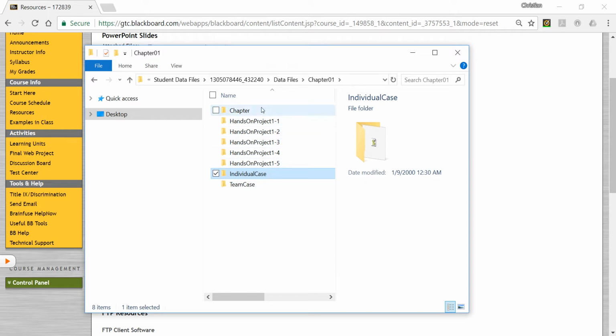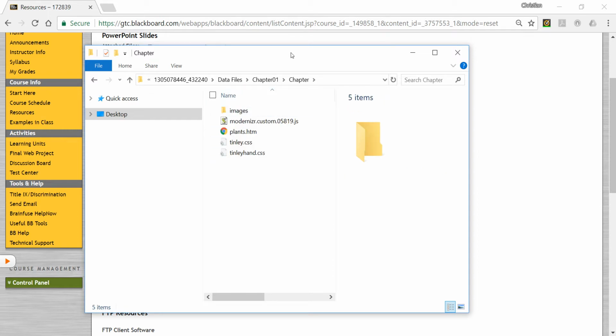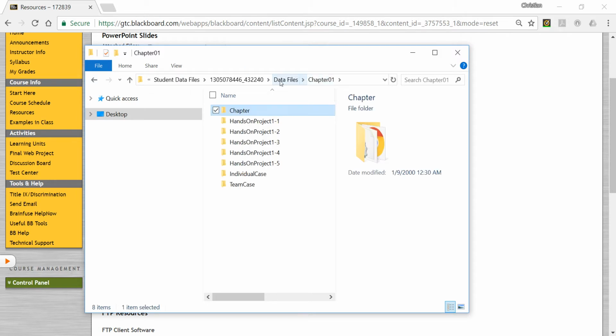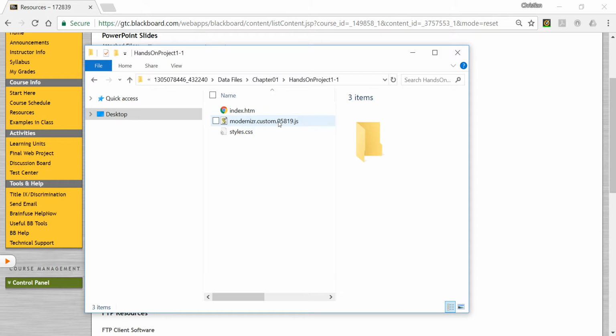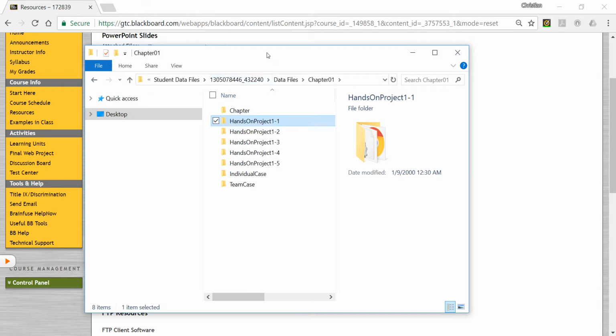So in the chapter folder, this is the starting files for the practice exercises. If you want to follow along in the book, these are the files you'll need. And then the hands-on, your homework assignments will be based on these files. So again, make sure you download these files in order to work on your assignments. So in chapter 1-1, it has all these files for you to start, and then you're going to build on these files based on the instructions in the textbook. Okay, so make sure you have that downloaded.